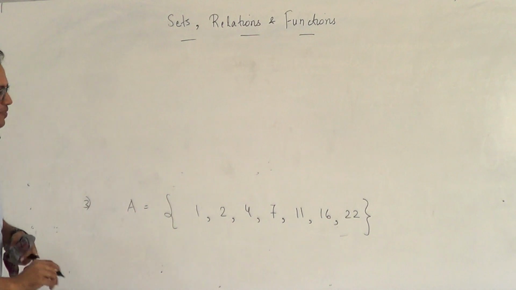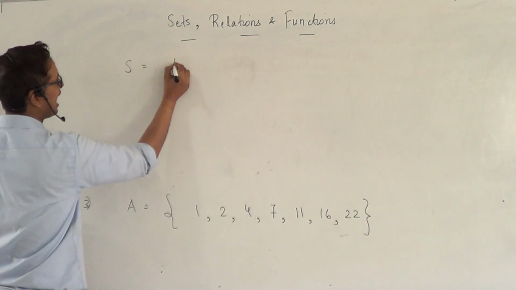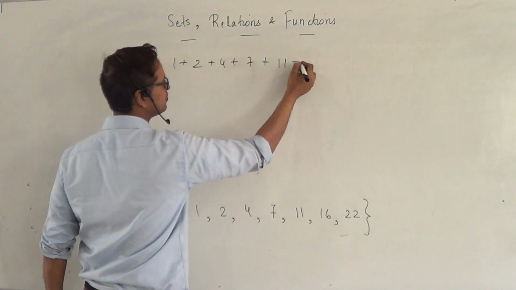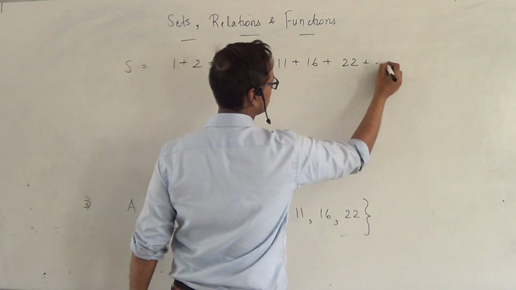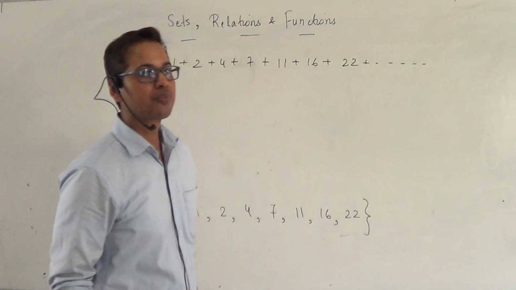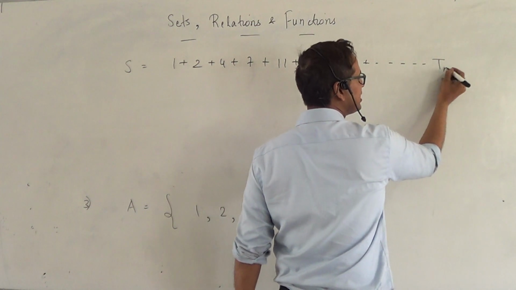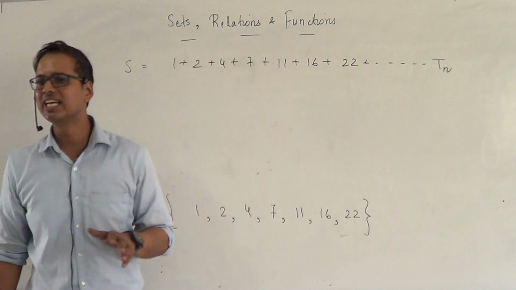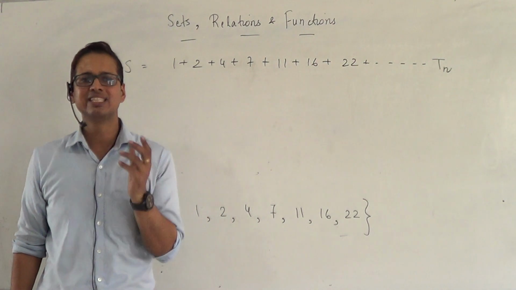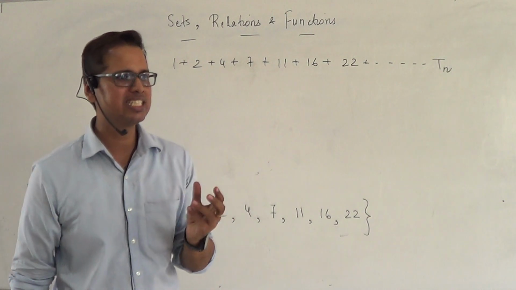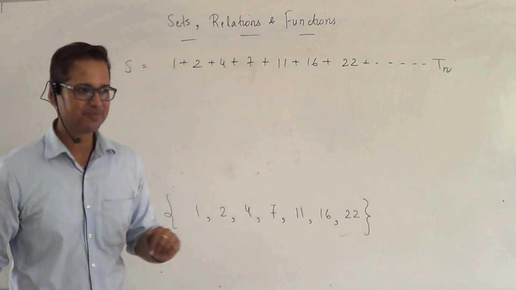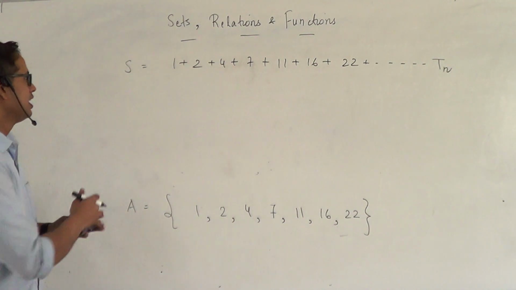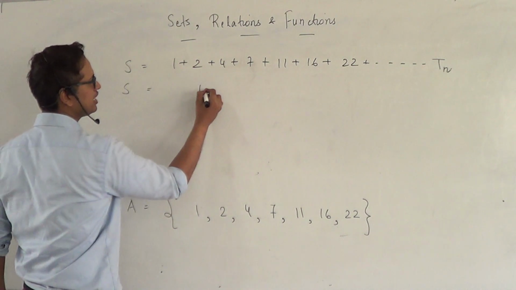Alright, let's say these numbers I want to add them. I will not actually add them, I'll just pretend that I'm adding them. Now, let's say the nth term is Tn. My main aim is to get the nth term, because if I'm able to find the nth term, I'll be able to represent the value of any term by just stating the position of the term, isn't it? Now let's say I'm writing S as the series of these terms. Let me write the same series, one shifted to the right.